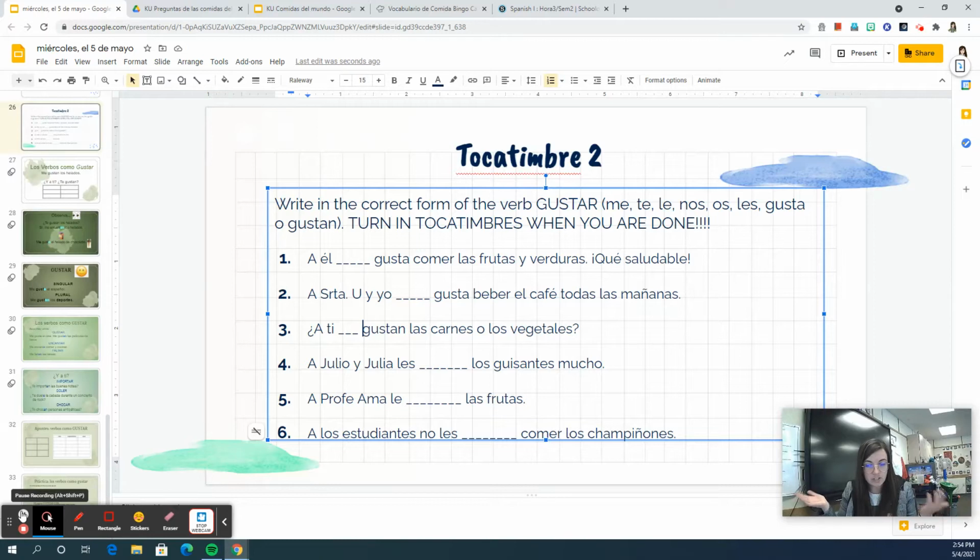¿Por qué repasamos el verbo gustar? Why are we going over the verb gustar? Because we are going to learn some more verbs that are like gustar. Gustar is kind of a rebel verb in that it doesn't follow the other rules, like take off the ending, add a new ending based on the pronoun. It works a little bit different because we've got the word before, the me, te, le, nos, os, or les, depending on the subject. And we only have 2 forms, the singular form and the plural form, gusta, gustan. These verbs follow the same pattern.